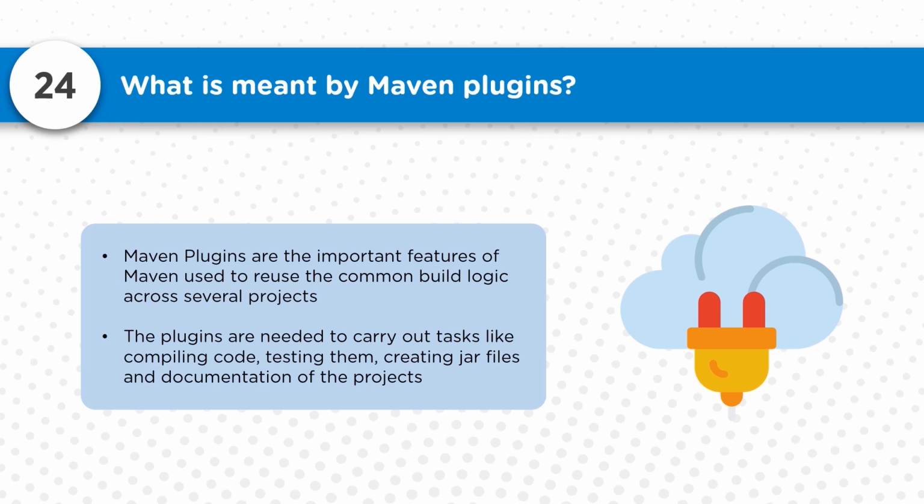For example, I want to perform a compilation. I don't really want to do any kind of configuration for this. So what I can do is simply use the compiler plugin in Maven, and that really helps me, because I don't have to unnecessarily write or rewrite the configuration for how the compilation should be done. It's pre-configured or pre-written in these plugins, so I can simply import the plugin and do the build or compilation process in a pretty standard mode.